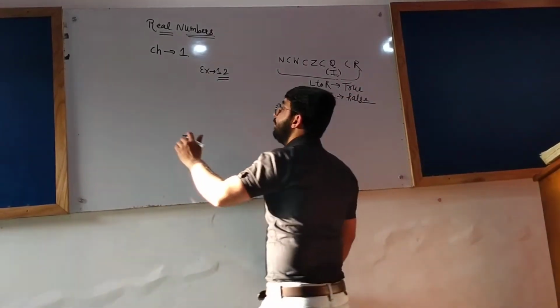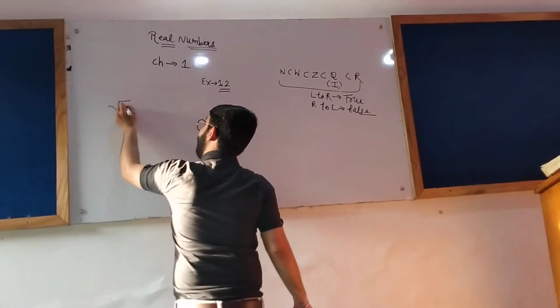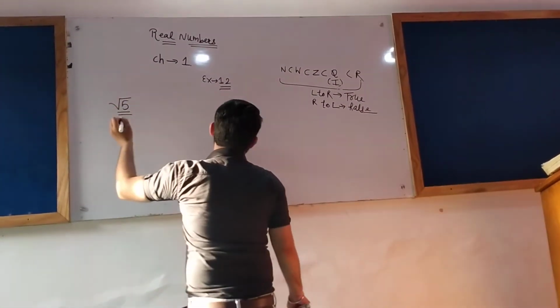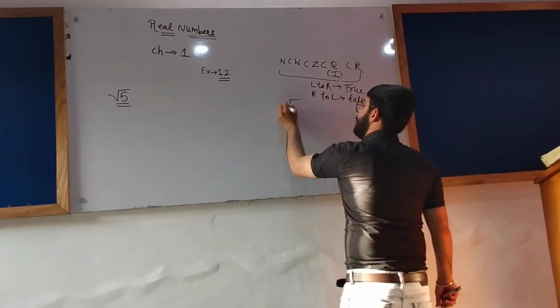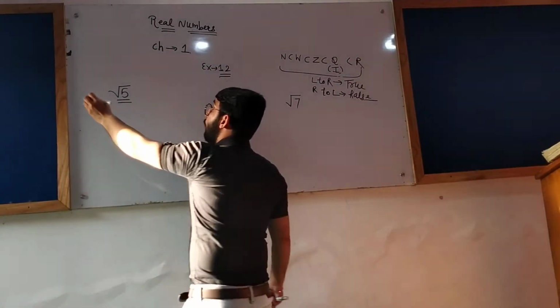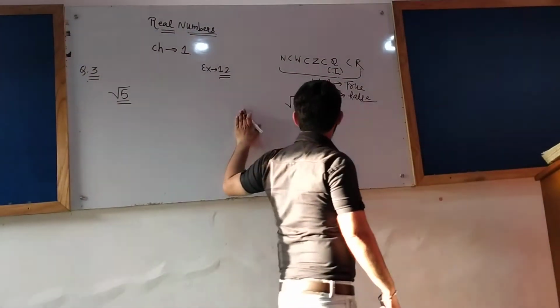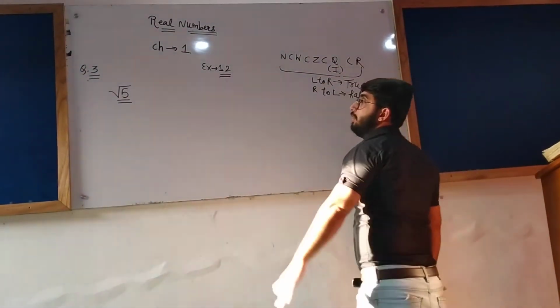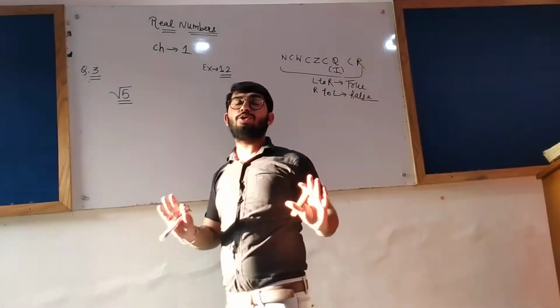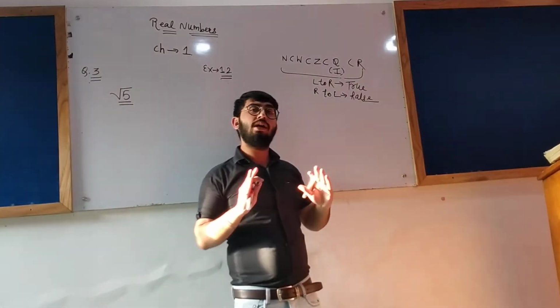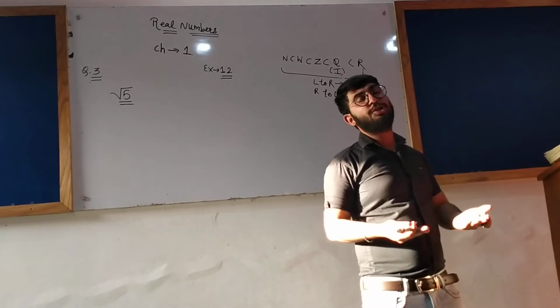Let us understand root 5. The method we are learning in question number 3 is the general method. You can apply this method in all questions, for all irrational numbers.